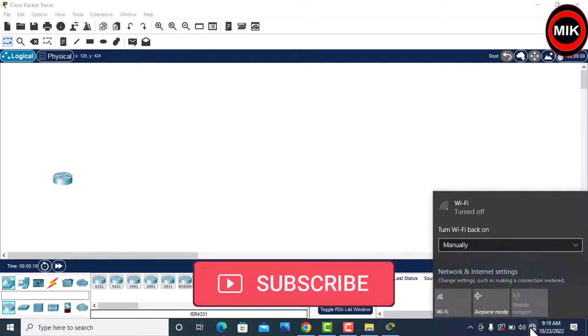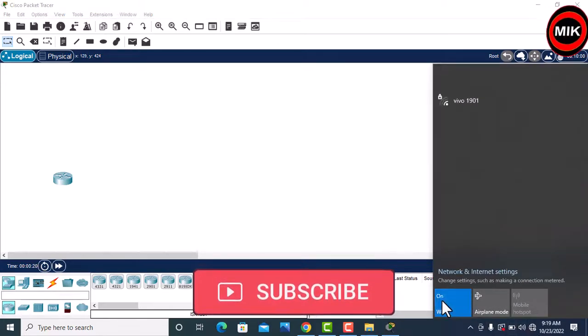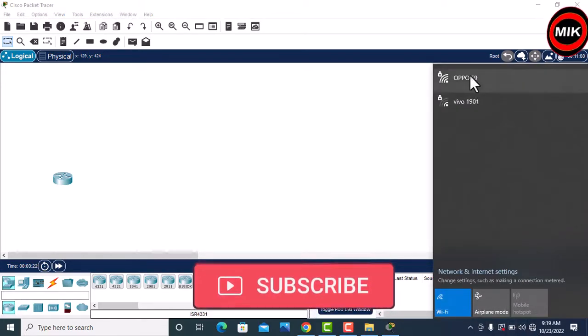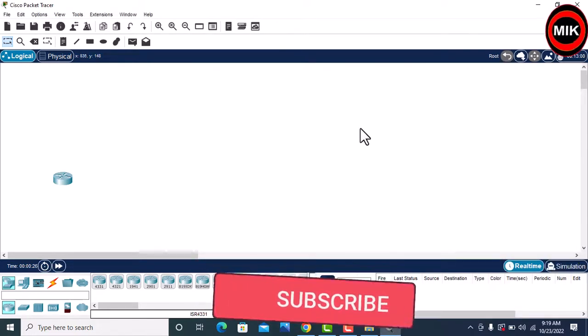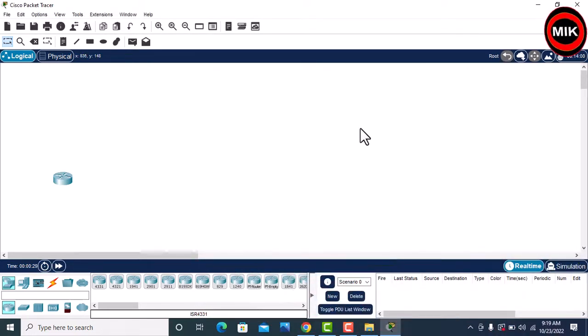Now I will connect it to the internet. Look, it's connected. Yes, it's connected. So now you can see we have net connectivity. For a few minutes, whenever you want to open Cisco Packet Tracer, you have to disconnect from the internet, so you can use it.